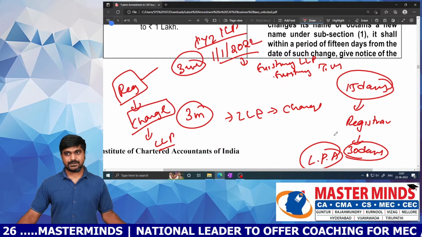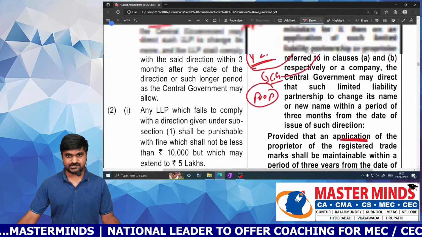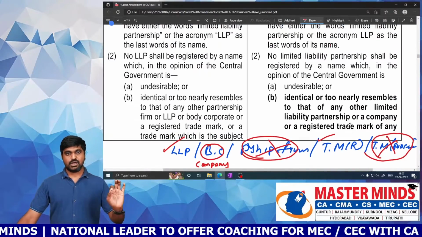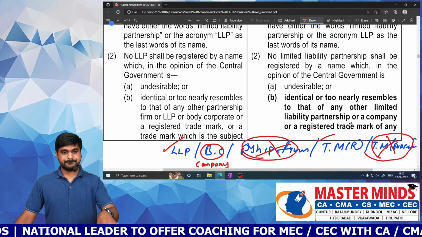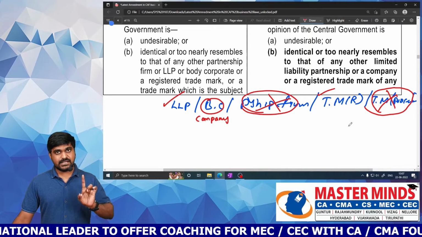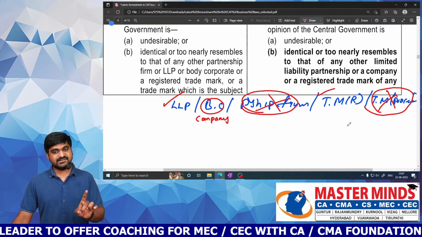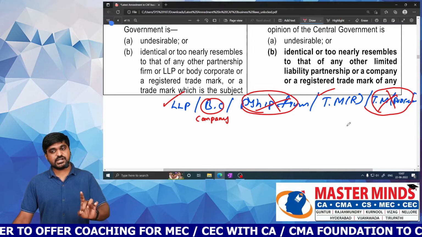So once again, I am repeating, because this is very lengthy. How should the name of the LLP be? Our name of LLP must not match an existing LLP, an existing company, or an existing registered trademark. That's it.